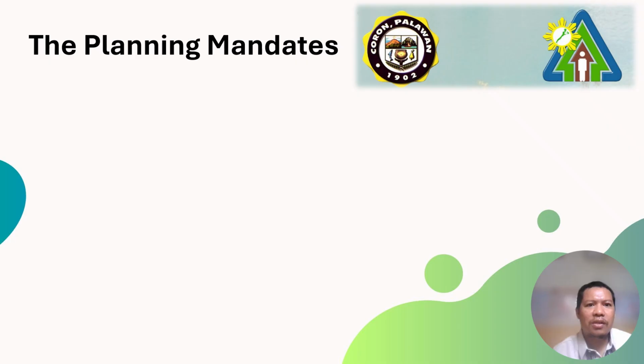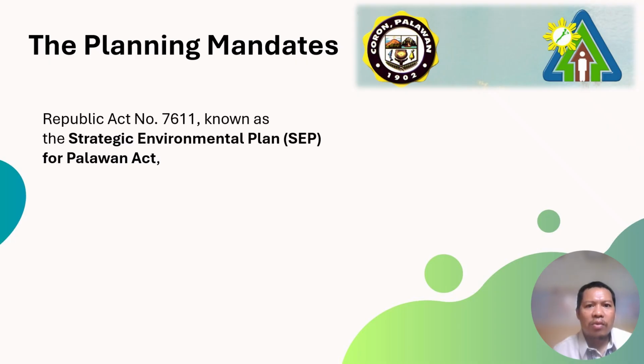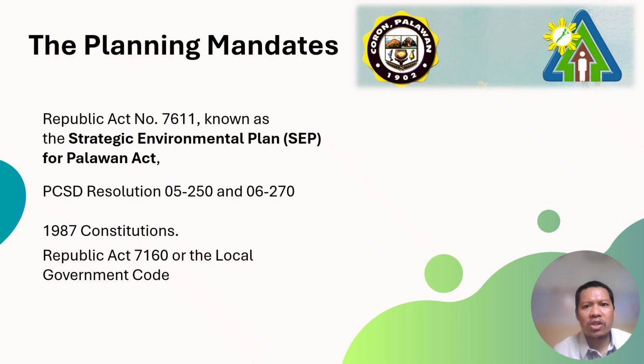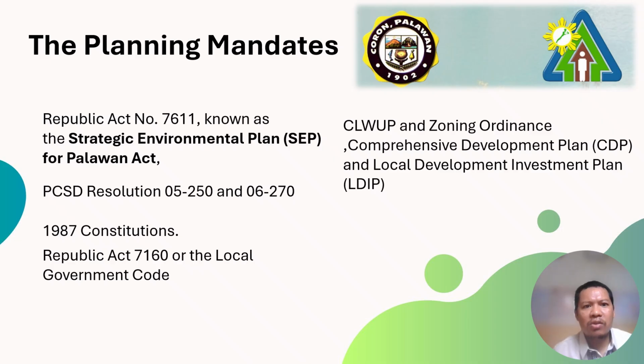The planning mandates: the SEP law is a comprehensive framework for the sustainable development of Palawan. The Palawan Council for Sustainable Development Resolutions 05-250 and 06-270, which are the implementing guidelines of the ICAN. Relevant sections of Resolution 05-250, Section 25, in the preparation of the ICAN zoning plan, the 1987 Constitution, the Local Government Code vesting planning and regulation, the CLWUP and Zoning Ordinance, CDP, LDIP, and other national agencies like DENR, NIPAS, and other relevant sectors.